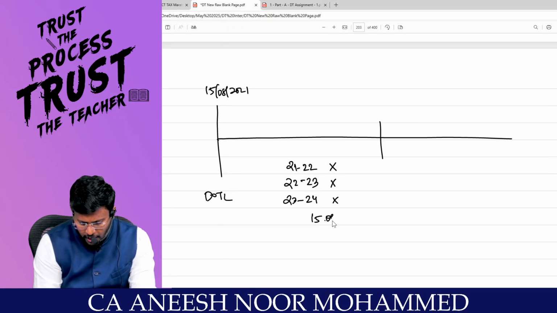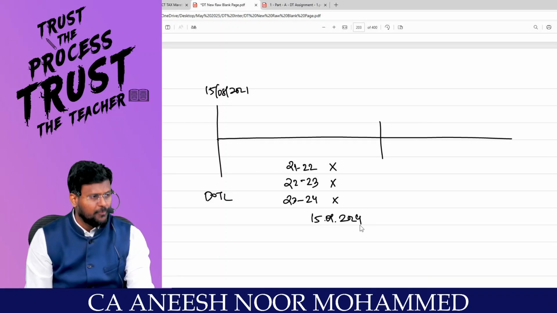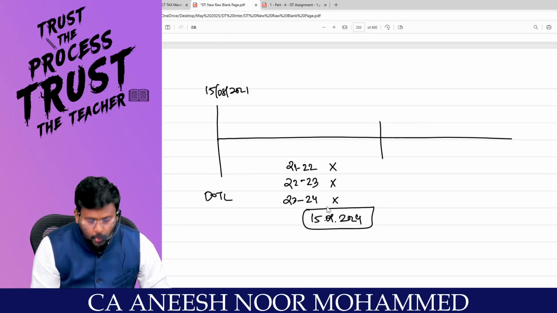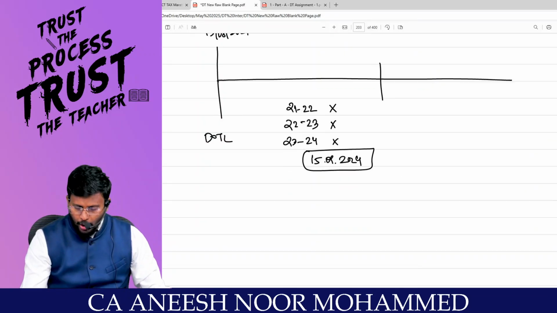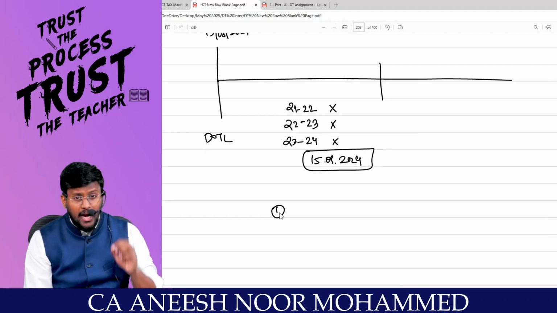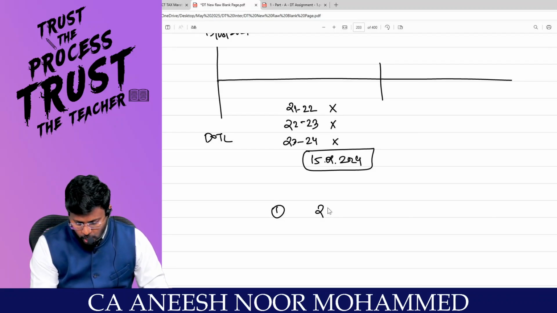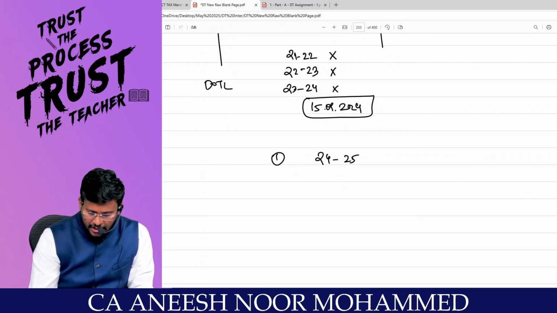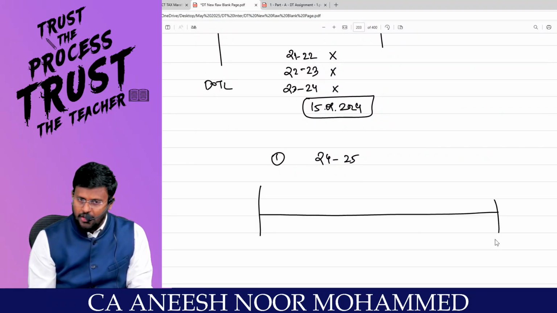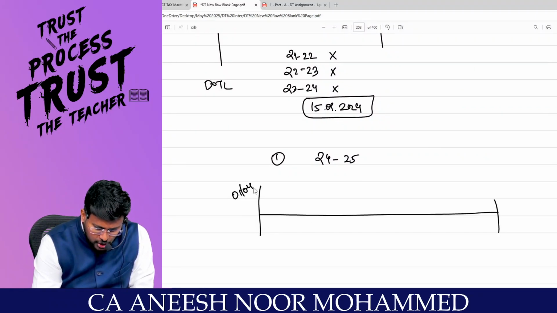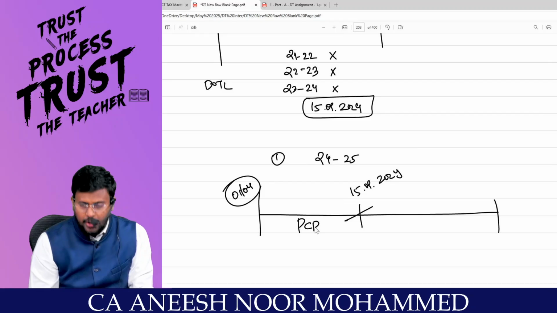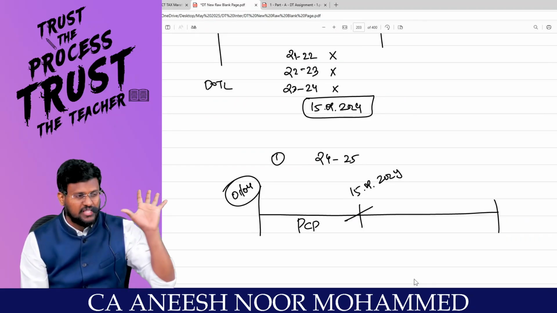On 15/9/2024, that's our financial year for our examination, on this day, sometimes you would have completed the construction. Point number 1: first check in what financial year you completed the construction. 24-25. Then what the Income Tax Act is saying is that from 1st of April till 15th of 9/2024, it is the pre-construction period only as per accounts, correct?